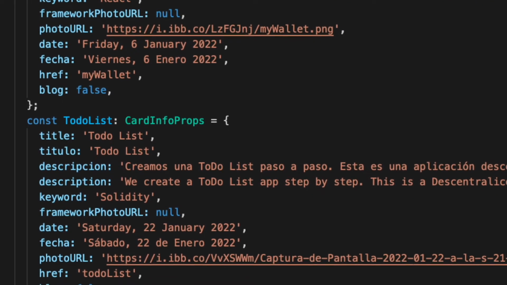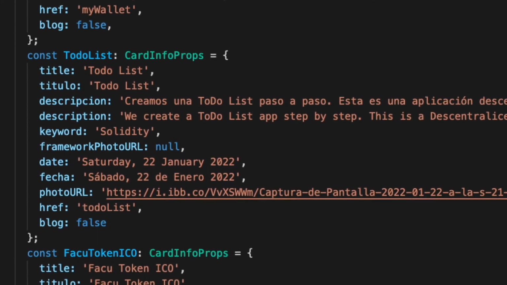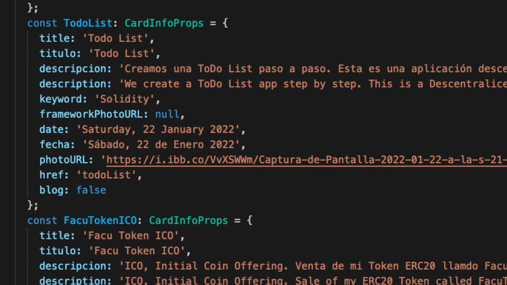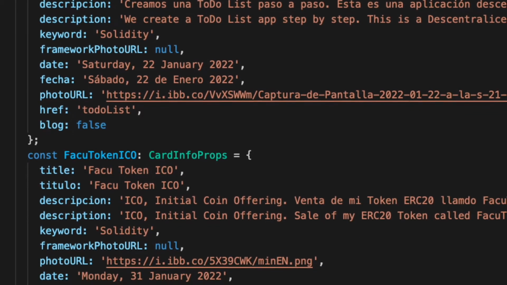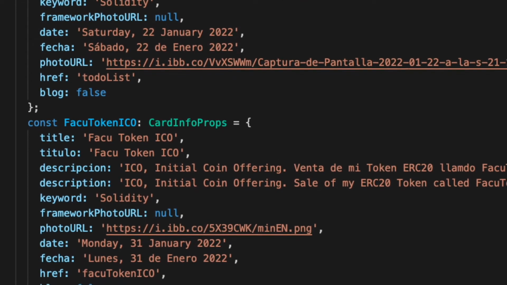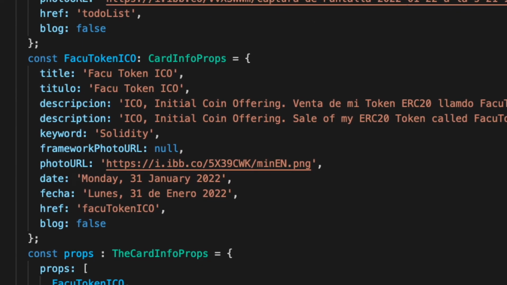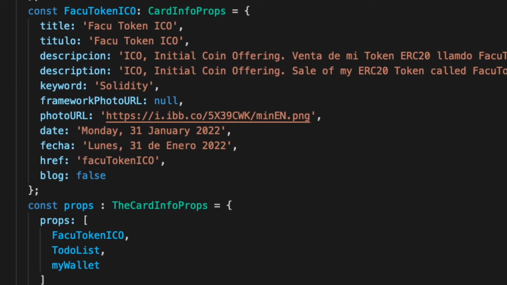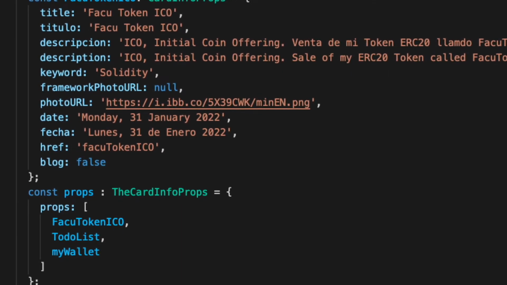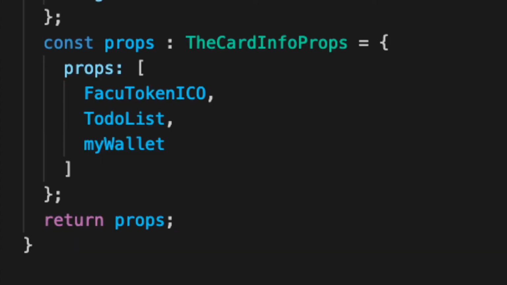Inside of this function, I create a variable per project or blog. This variable will contain all the data that I want to show in the cards. In the href, I just have to put the name of the project or blog, and then I will handle that inside of the page of the project or blog, because the URL can be different if we are seeing this website in Spanish or in English.